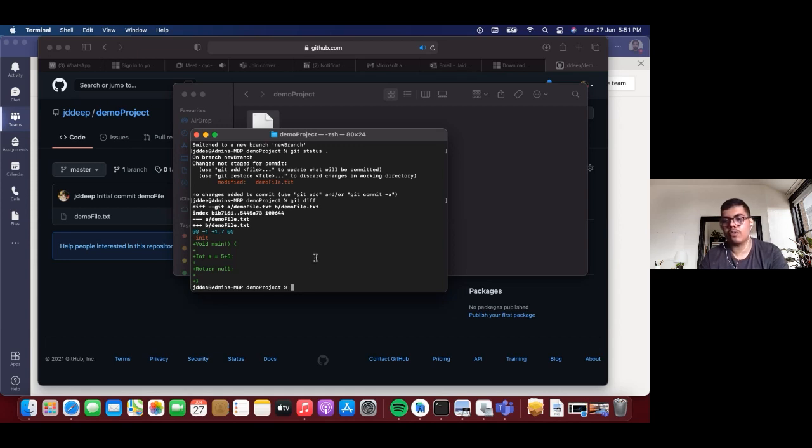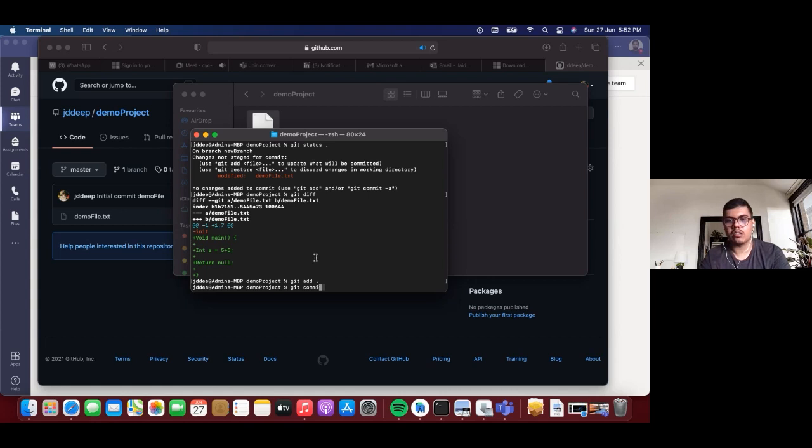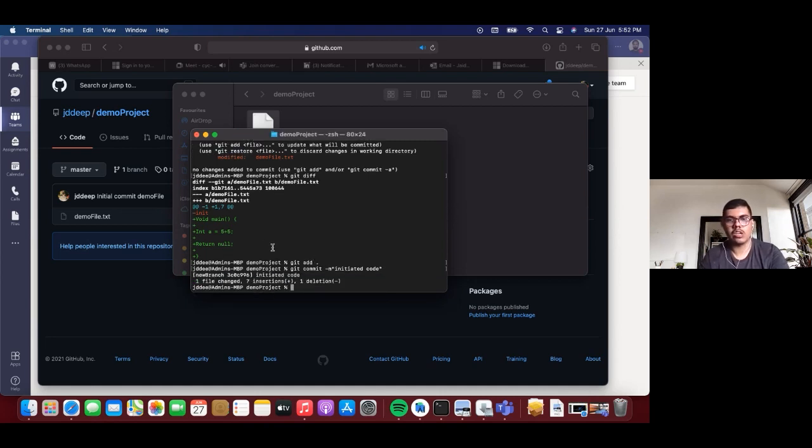It shows you the difference between any two points of commits. Whatever your last commit was and whatever your current set of changes are, it clearly shows you the changes you have made currently. Now say you are happy with the changes and you want to save them again. As we discussed earlier, for saving things, we run the git add and git commit commands, for example with the commit message initiated code. Once you do that, it will show you that this has been changed.